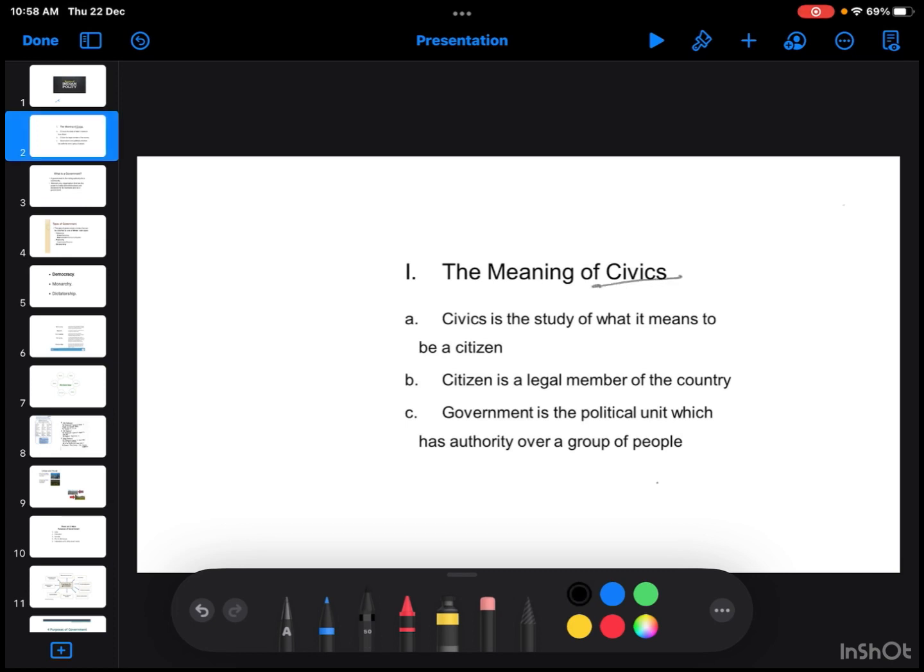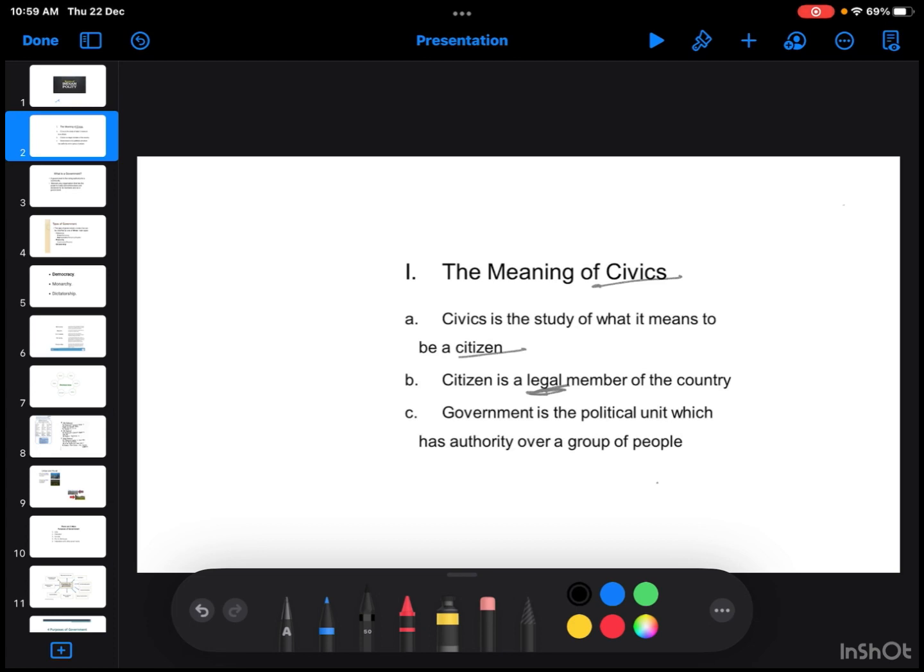Civics is the study of what it means to be a citizen, the rights and the duties of the citizen. Like I am a citizen of India, there may be other people who are citizens of other countries too. We the people of India are the citizens of India. A citizen is a legal member of the country, and the government has authority over him.